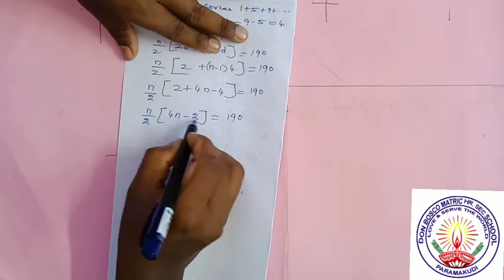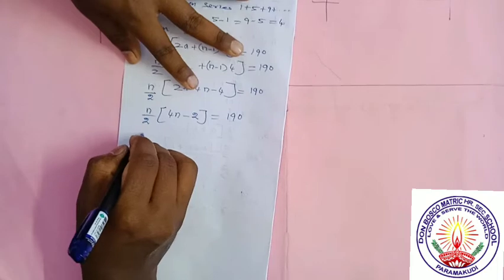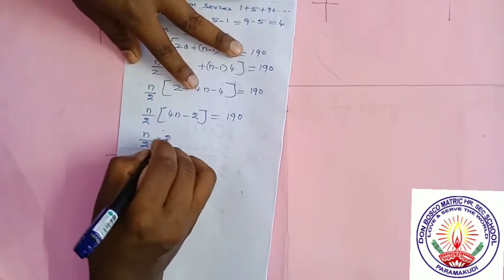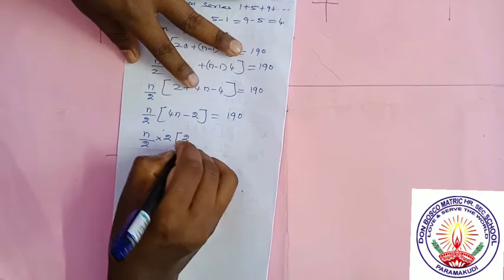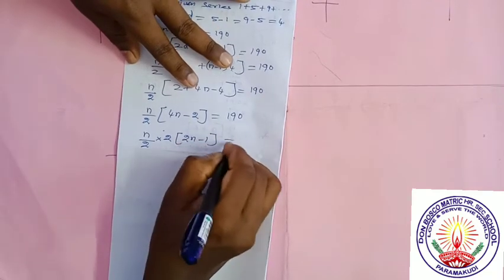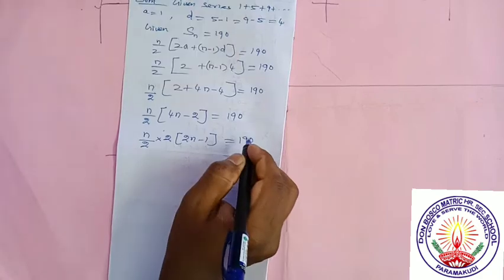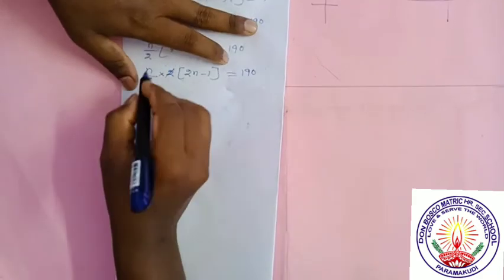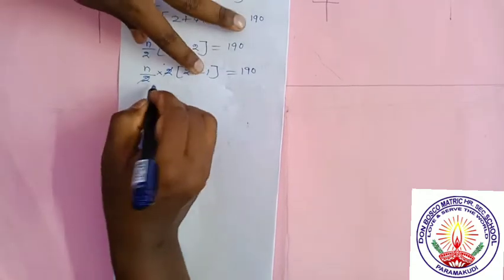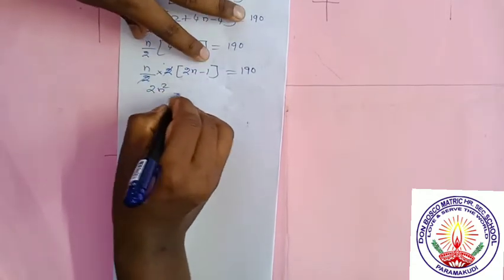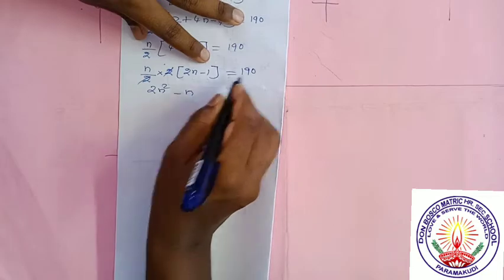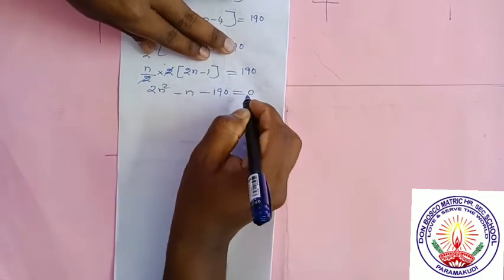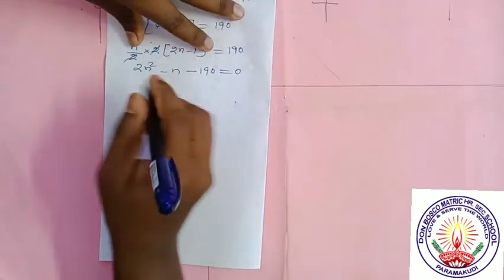Now take 2 outside since the two numbers are even numbers, and cancel 2. You will get n by 2 into 2, what is remaining? 2n minus 1 is equal to 190. Now we can cancel the two numbers. What is remaining here? n. Multiply n inside: 2n square minus n. Bring this 190 to this side: minus 190 equal to 0. Now it is a quadratic equation.